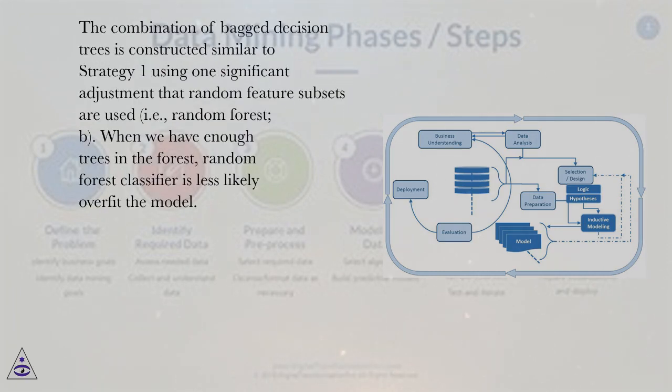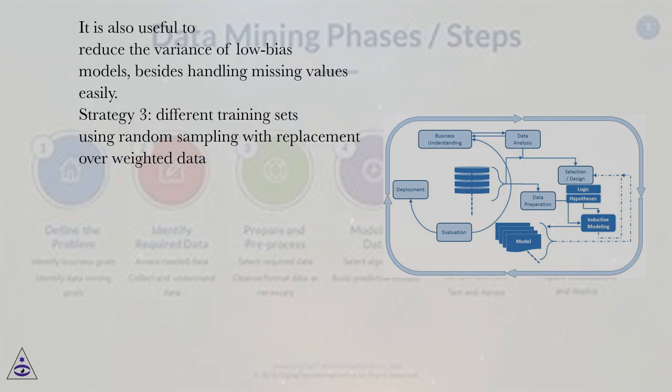The combination of bagged decision trees is constructed similar to strategy 1 using one significant adjustment that random feature subsets are used, i.e., random forest. B. When we have enough trees in the forest, random forest classifier is less likely to overfit the model. It is also useful to reduce the variance of low bias models, besides handling missing values easily.